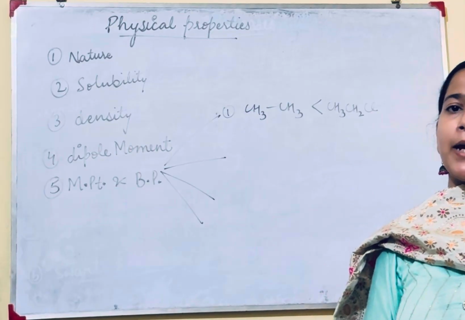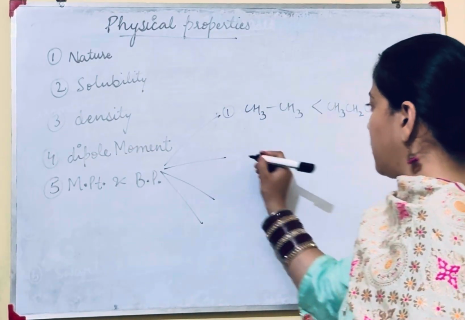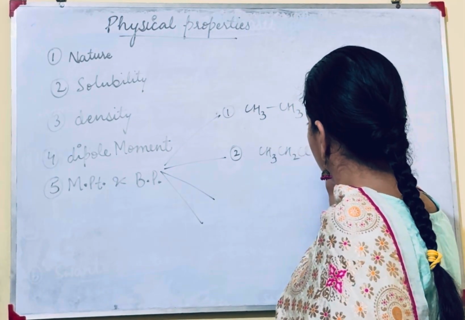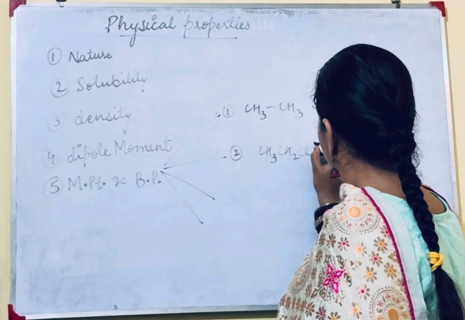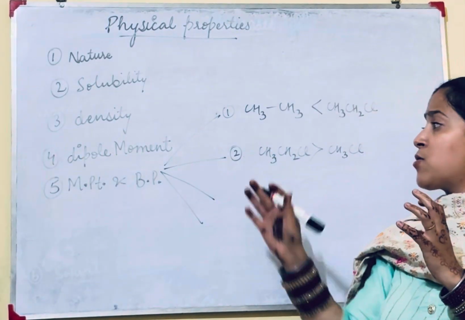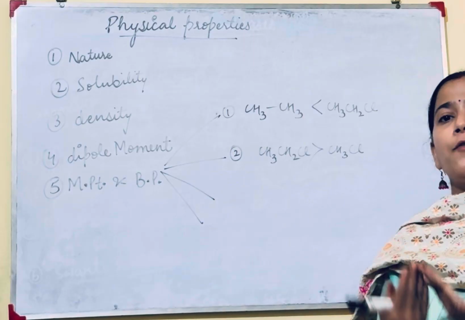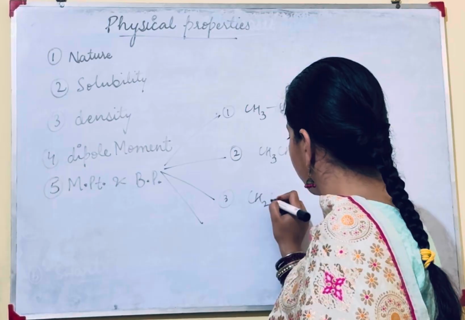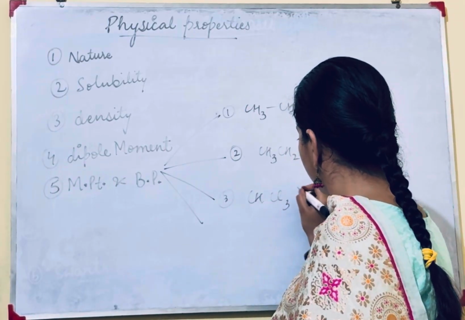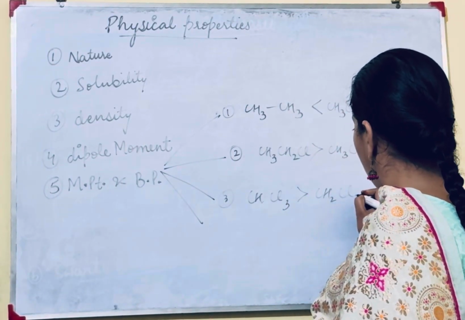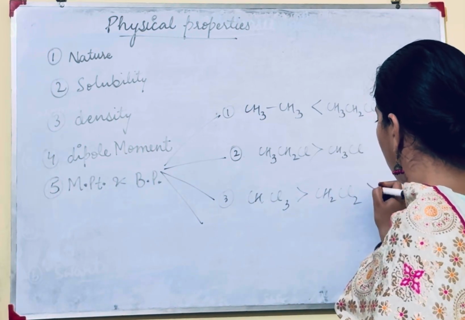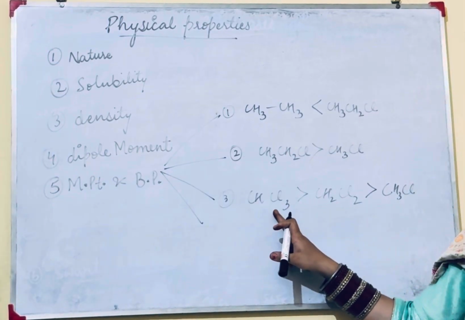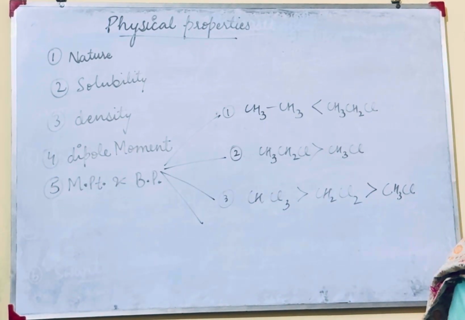Second, the more the number of carbon atoms, the longer the carbon chain, the more will be the melting and boiling point. More the number of halogen atoms, more will be the melting and boiling point.